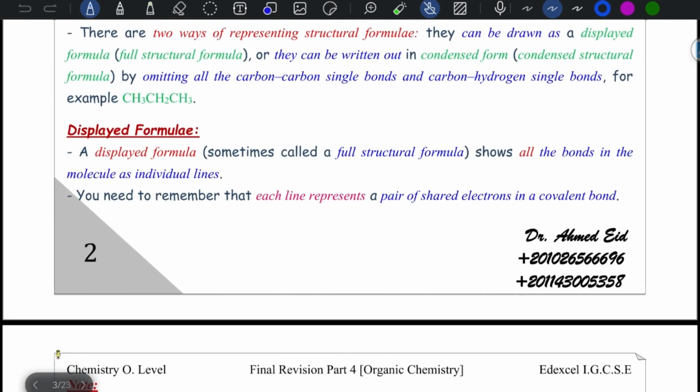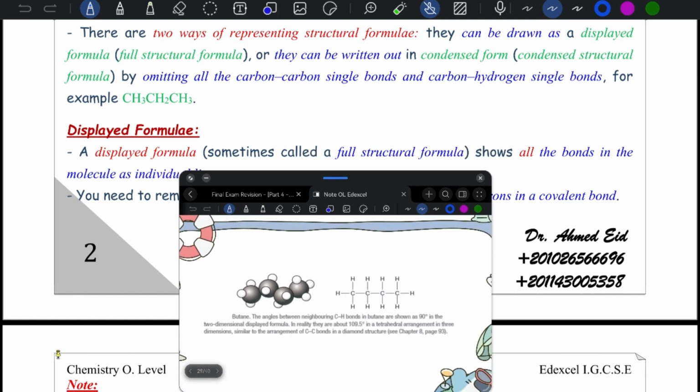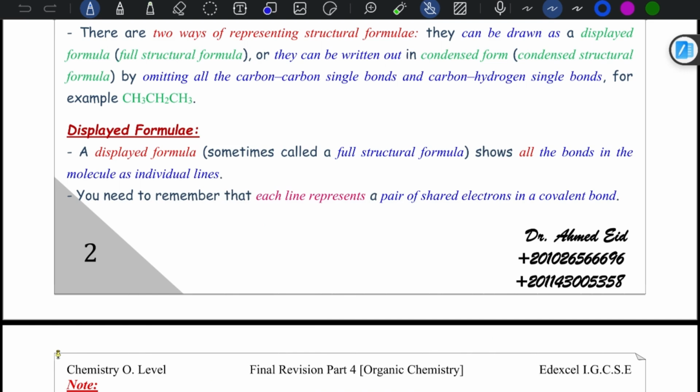When we talk about displayed formulae, they show all bonds in the molecule, the individual bonds between carbon and hydrogen. As you can see, in the structure of butane like this, you can see all bonds between carbons and hydrogens.